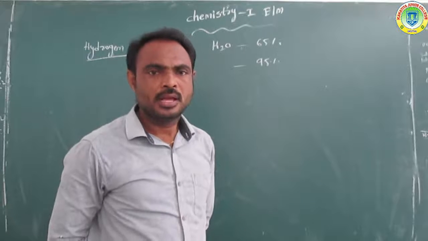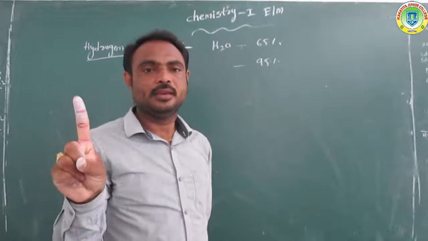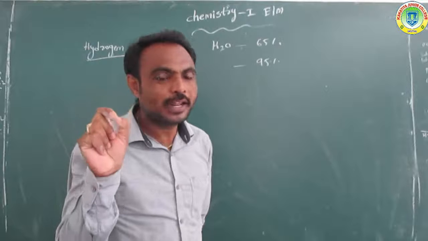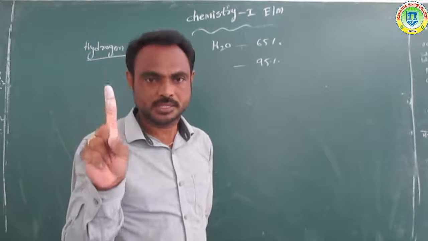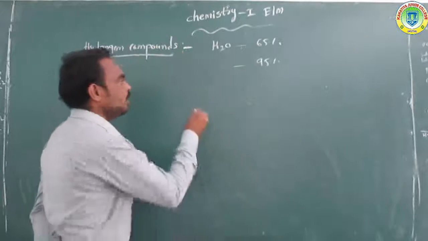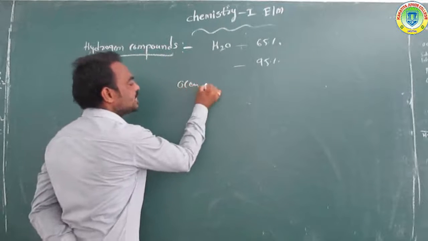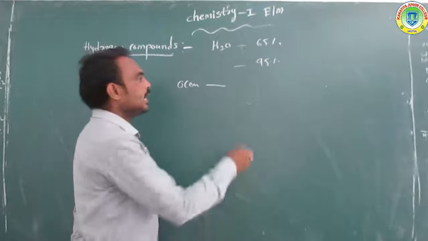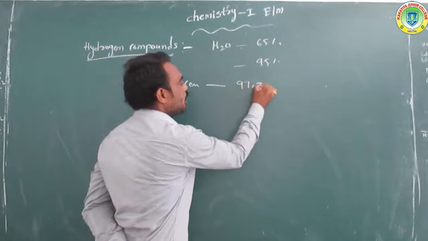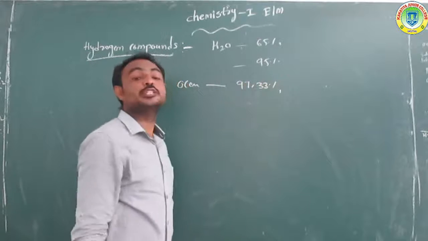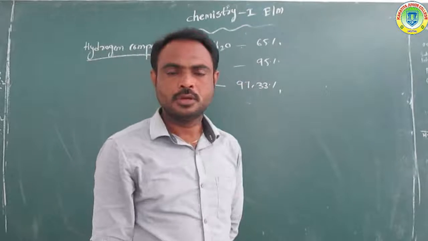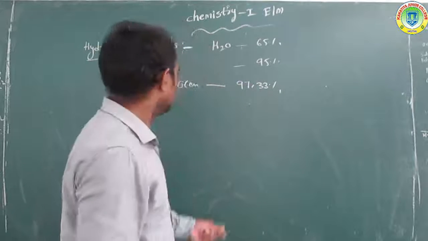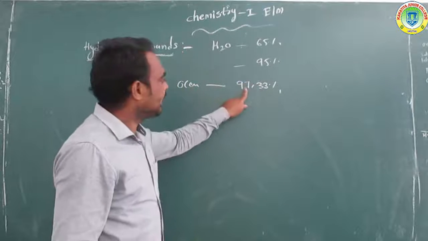Overall, oceans contain a very high quantity of water, nearly 97.33%, the highest percentage.